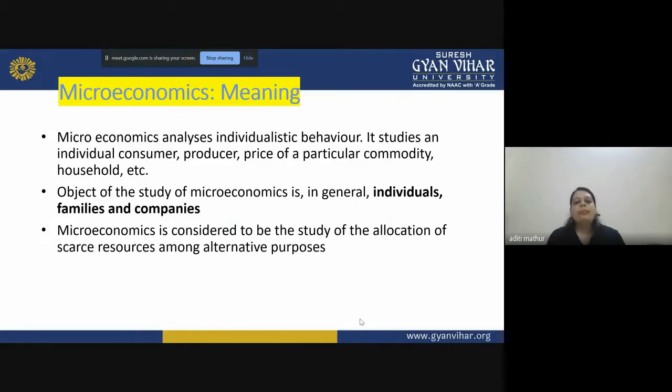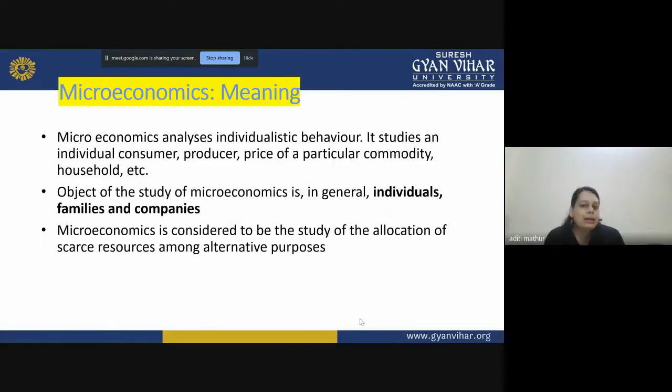Now let's take an example of the scarce resource capital and its alternative purposes. Let's say I have 1 crore rupees with me, right? So how can I use this 1 crore? Either I can retire and use that 1 crore rupees to have a happy life, or I can invest it. Again, I have n numbers of investment avenues: where to invest, how much to invest, in which proportion to invest, what will be my portfolio, how I'm going to design and revise my portfolio.